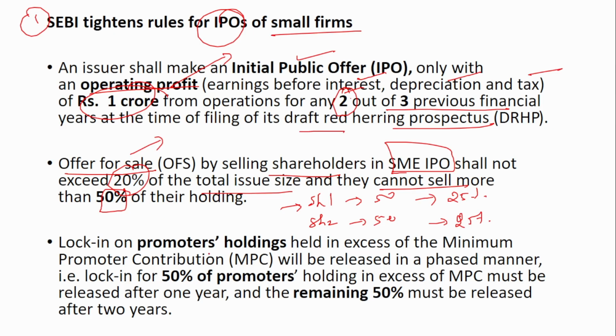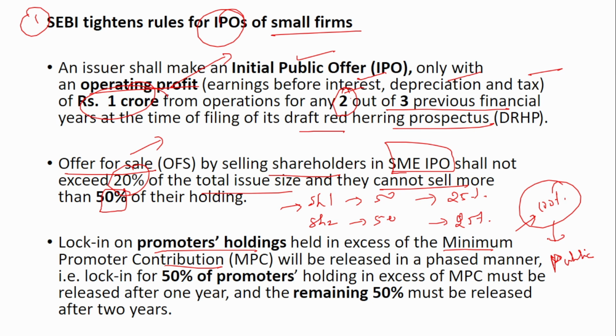Next is lock-in on promoters' holdings held in excess of the minimum promoter contribution. You know that before a company goes into an IPO, 100% of the shares are held by its promoters. So when it goes for an IPO, this 100% gets diluted, and these shares go to the public. When it gets listed, these shares get transferred to the public, right?